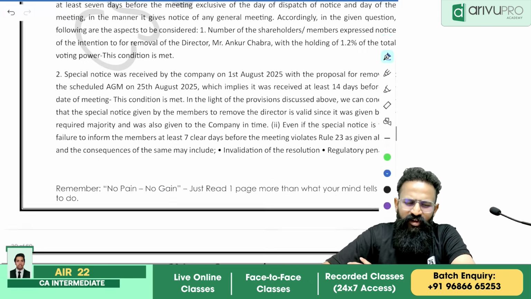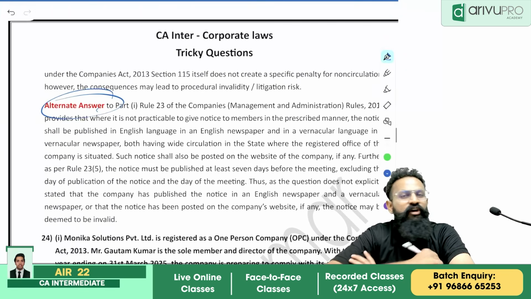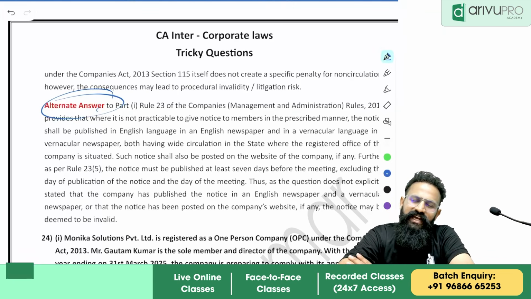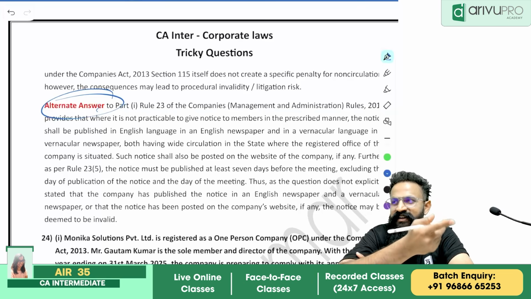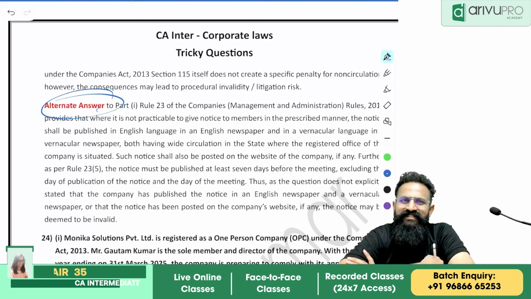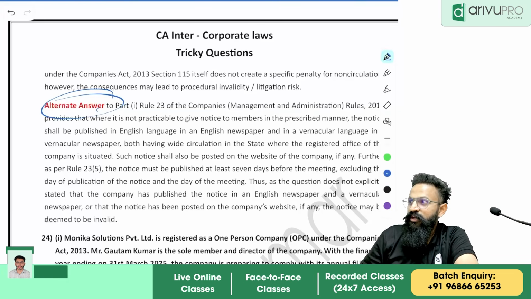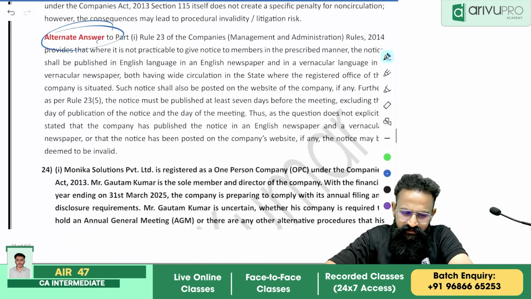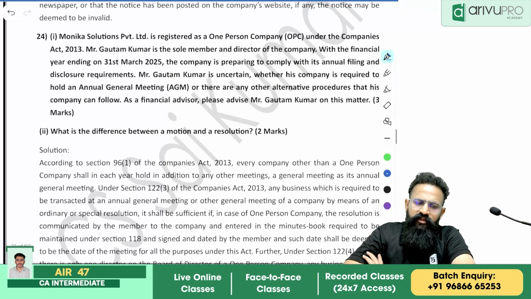But they have given you an alternate answer. According to me, it's wrong. The only answer that can exist is that it will be treated as invalid. And it does not have any penalty for the section. Clear? Okay. See, different interpretations. Correct, no? Okay. Next one.